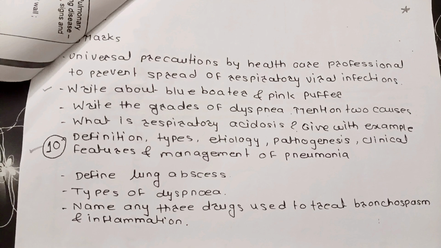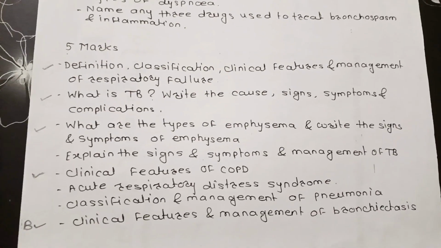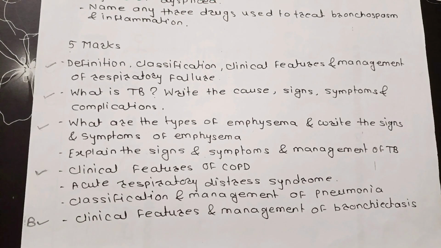Now coming back to 10 mark questions. Definition, types, etiology, pathogenesis, clinical features and management of pneumonia. Now coming back to the important 5 marks. Definition, classification, clinical features and management of respiratory failure. What is tuberculosis? Write the causes, signs, symptoms and complications.